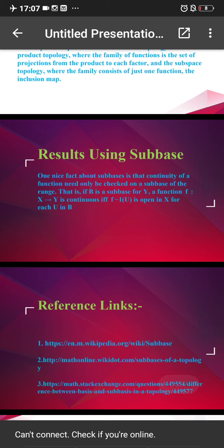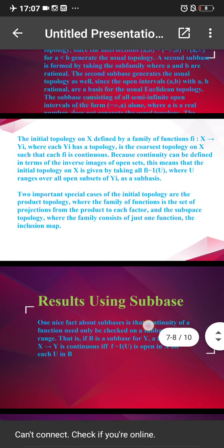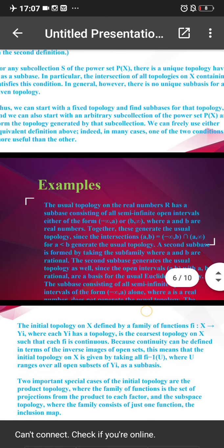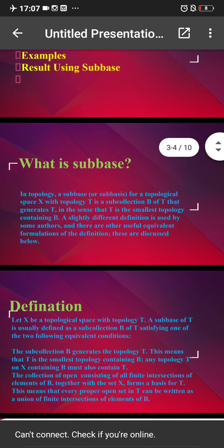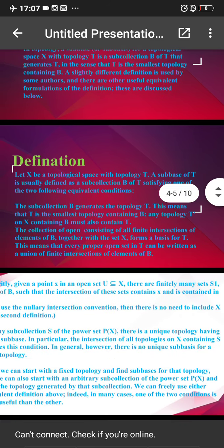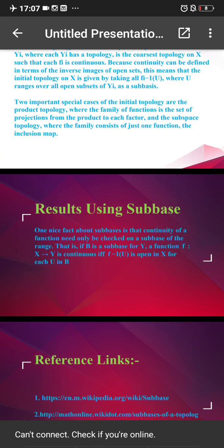Now there are some results using subbase for a topology. These are some examples which you have understood, and these are the definitions of subbase. Now I am telling you the results using subbase.